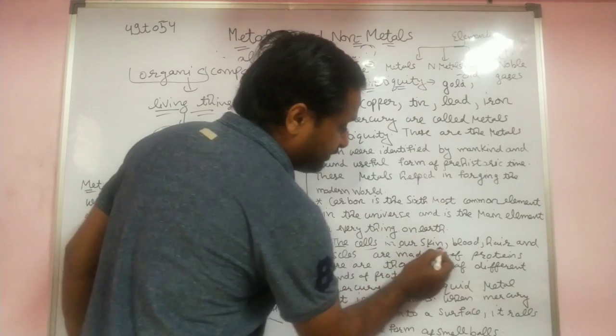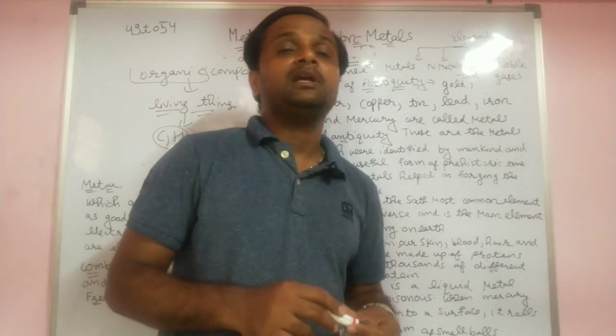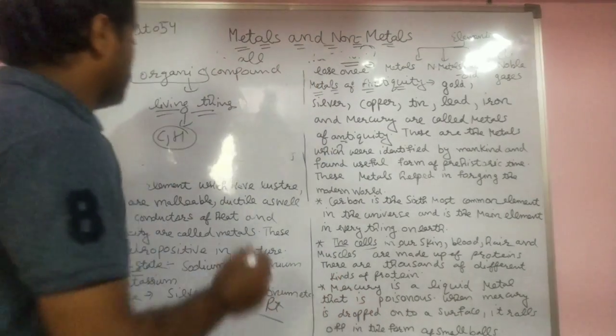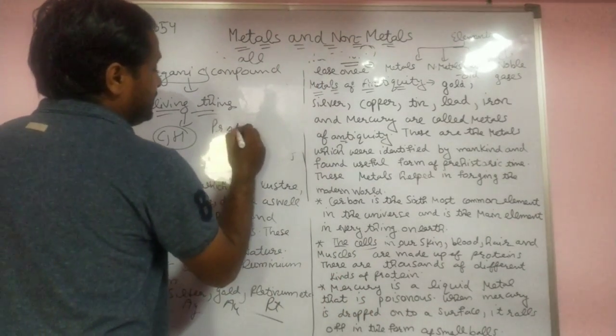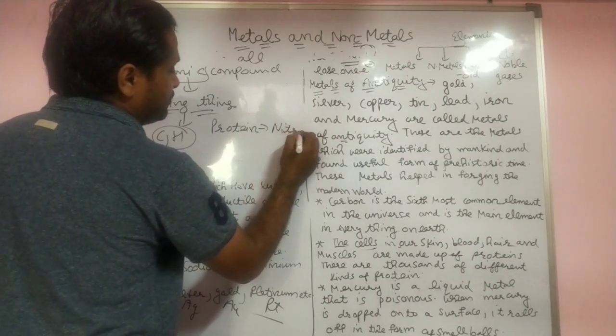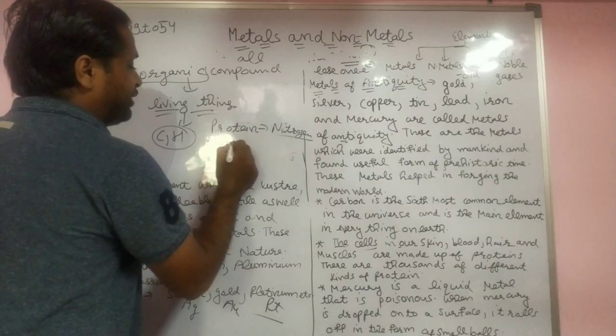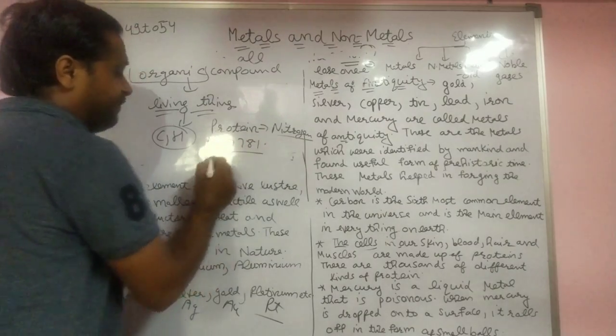The cells in our skin, blood, hair, muscles are made up of mainly protein. And you know protein is made mainly from nitrogen. In the environment, nitrogen is 78%.